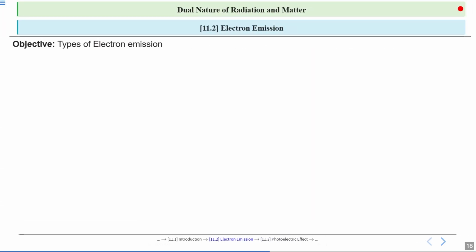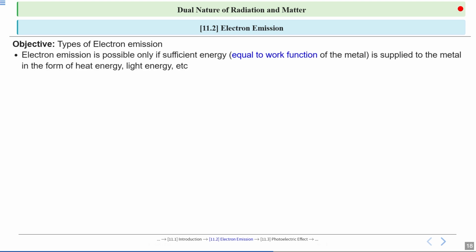Types of electron emission. So we will see that the way energy is supplied to a metal determines how electrons are emitted. Now let's look at what makes electron emission possible. For electrons to escape from a metal, we need to supply enough energy to overcome something called the work function.